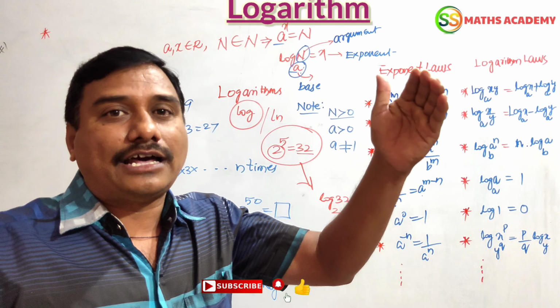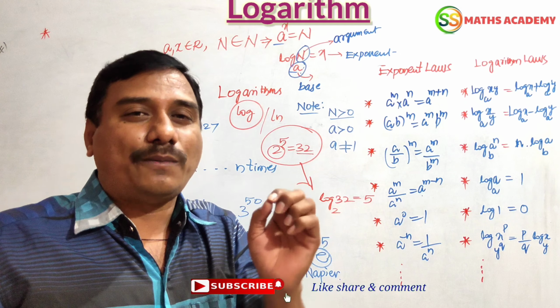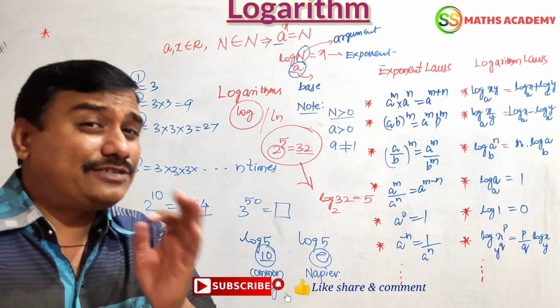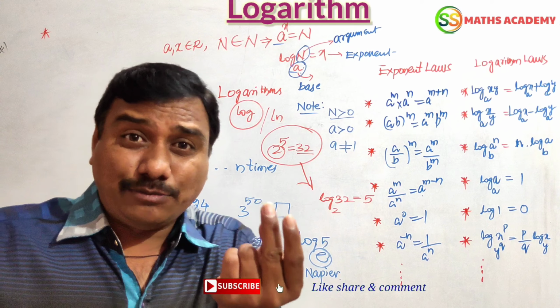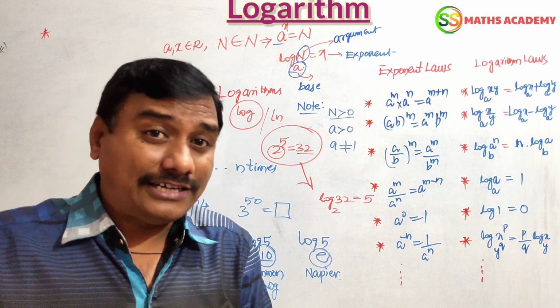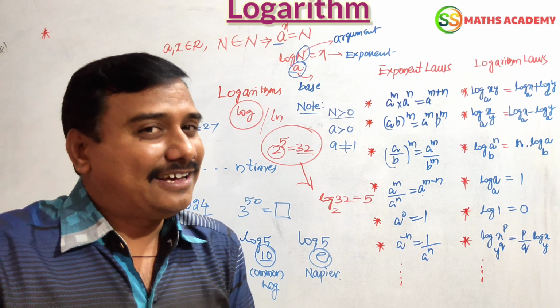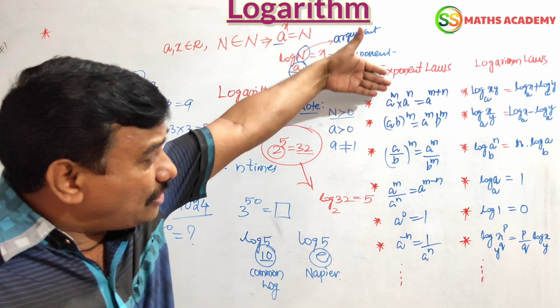When the highest exponent term cannot be found in an easy manner, in such cases we have to apply the logarithm. In which cases do we have to use the logarithm? Simply, to measure earthquakes, decibel measurements, and pH values, the acidities in chemistry. In these cases we have to apply the logarithms. Right, my dear friends?